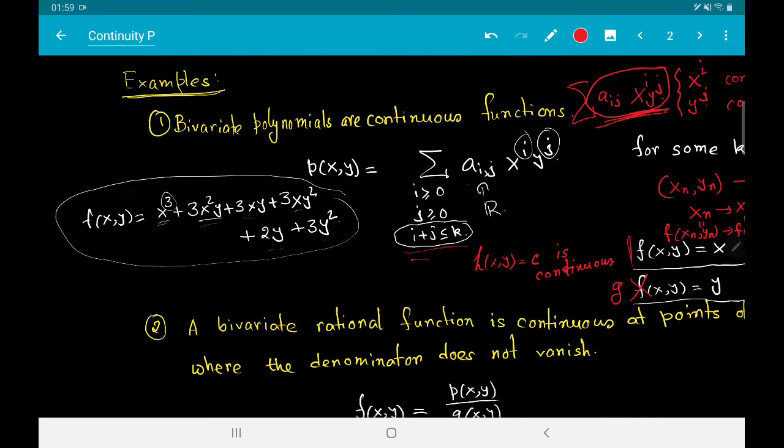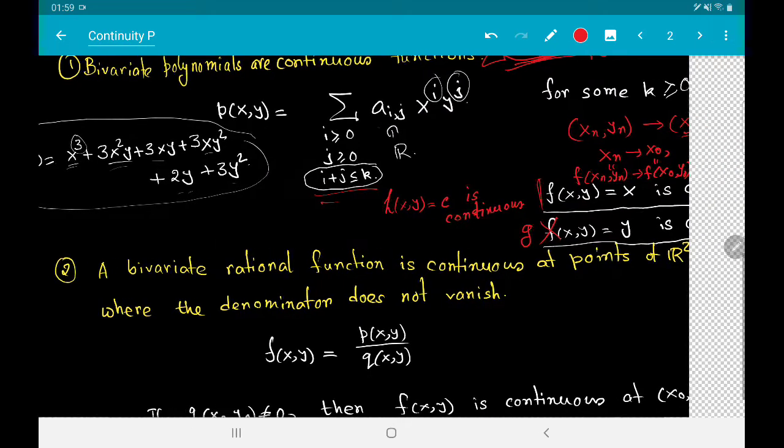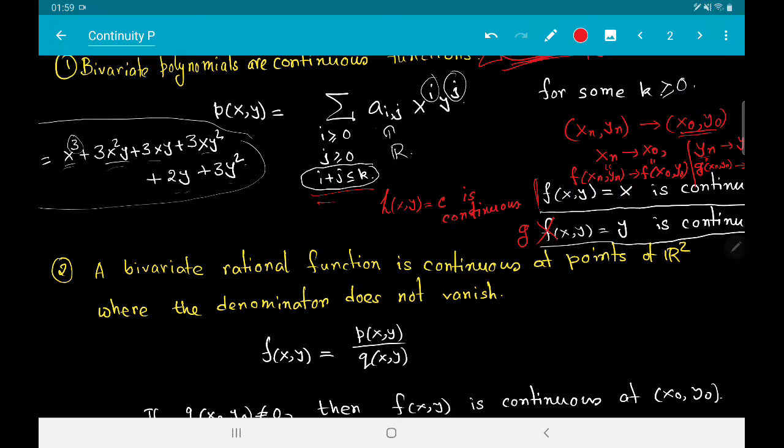So let me work with this example that I have just written down to make things clear for you. Using the property that f(x, y) equal to x is continuous, I can see that x cube is continuous. I can also see that x square is continuous, and y is continuous.